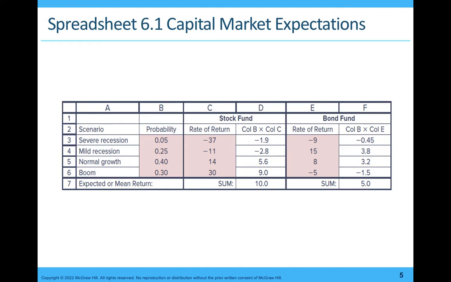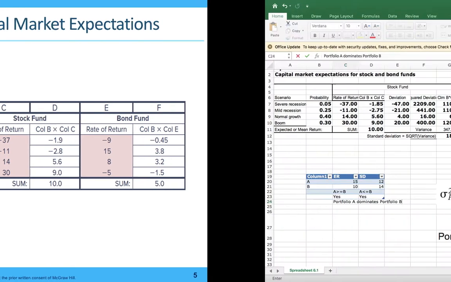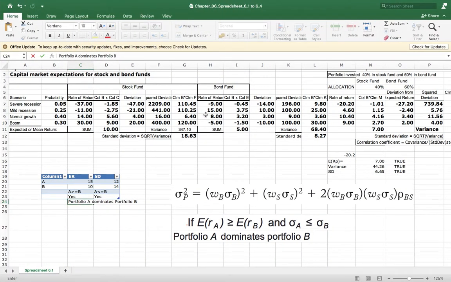You know, we calculated the expected return. Let us go to the spreadsheet. You open the spreadsheet, upload it in your spreadsheet folder. Here is the spreadsheet which is already uploaded in your folder. Just see the severe recession, probability 5%, mild recession 25%, normal growth 40%, boom is 30%. These are the probabilities.